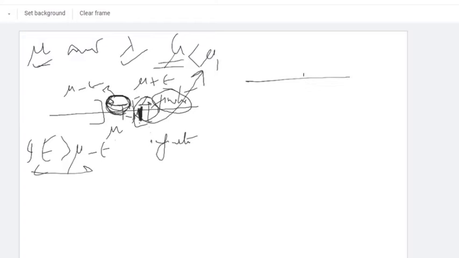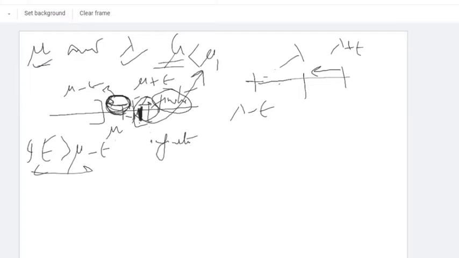Similarly for lower limit, this is lambda, this is lambda plus epsilon, and this is lambda minus epsilon. Less than lambda plus epsilon, there are infinitely many elements of S, because it is within the neighborhood.